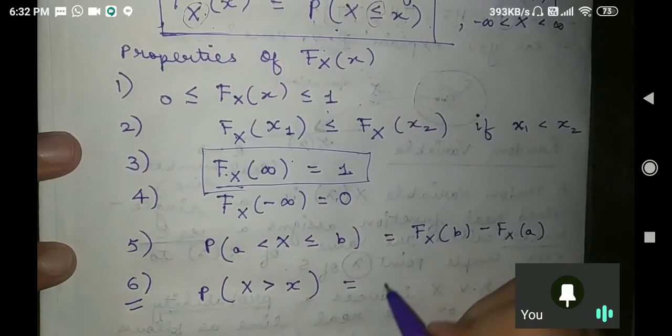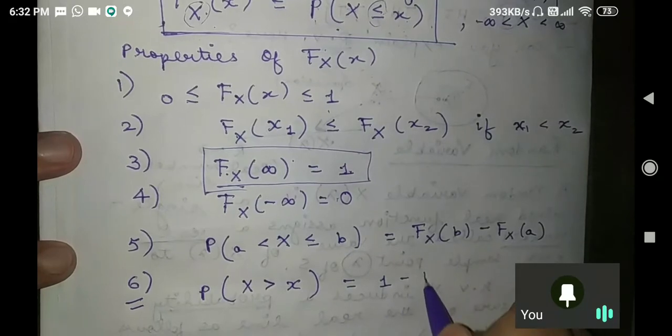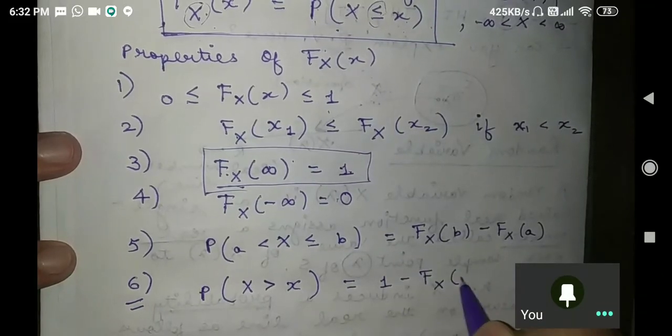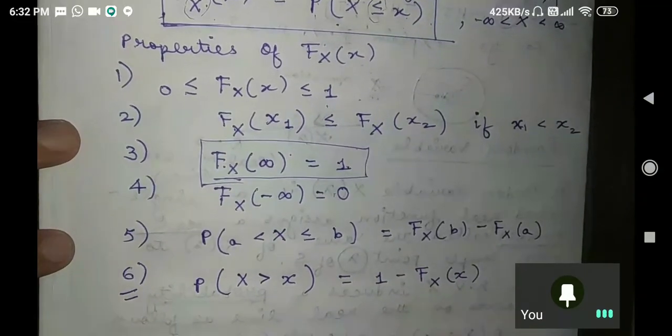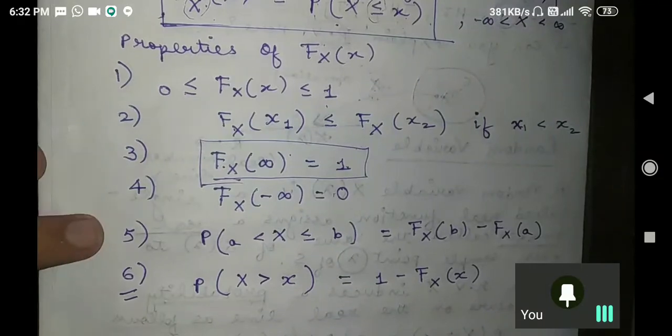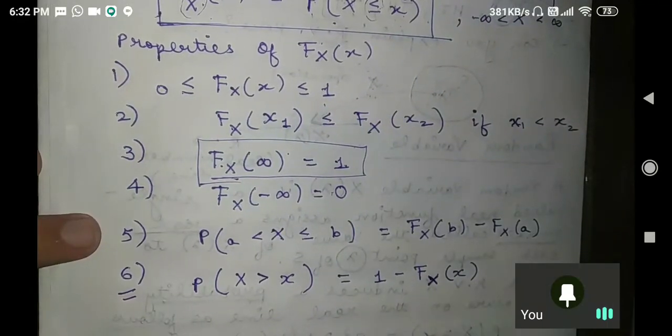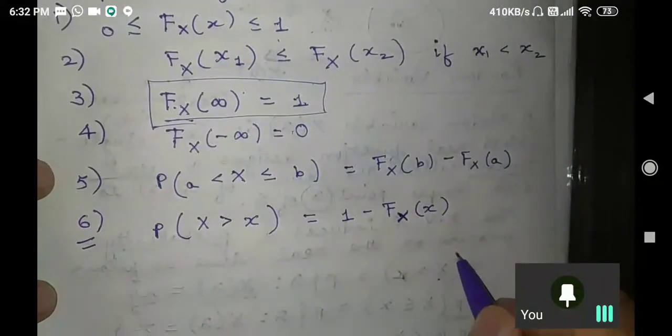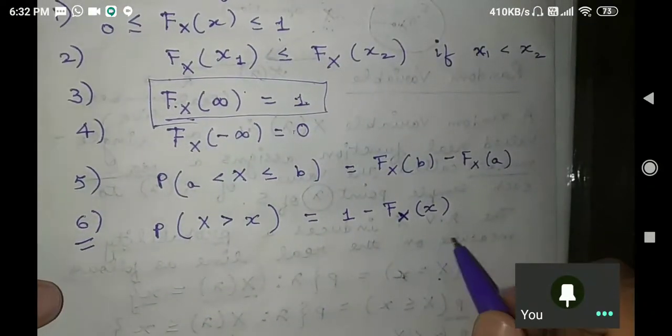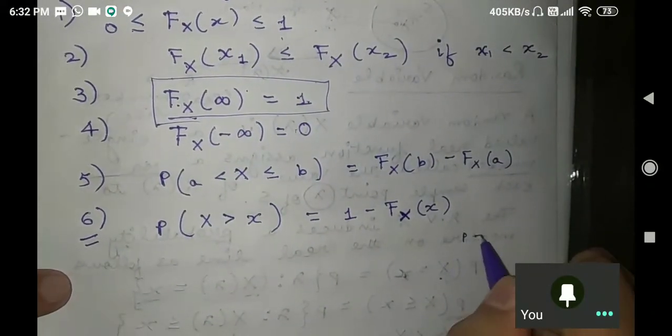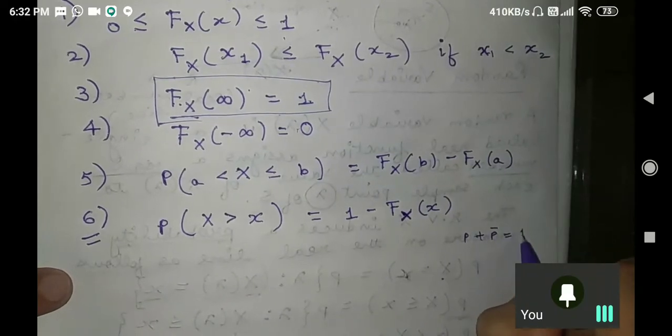Is everybody able to understand or not? Please stop me if you are not able to. Capital F_X of small x. Sir, why? The question arises why. See, you know that P plus P bar equal to 1, isn't it?